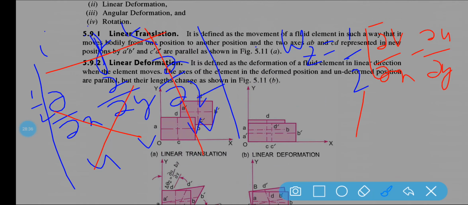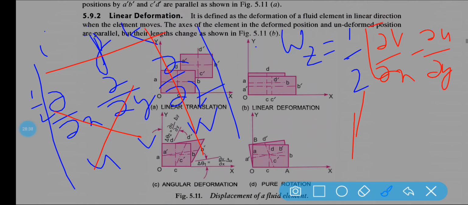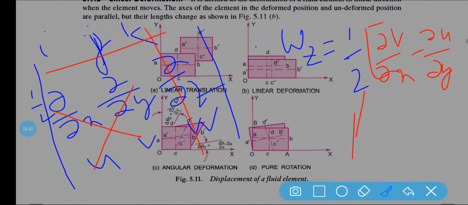This is the omega z. I hope it is clear.